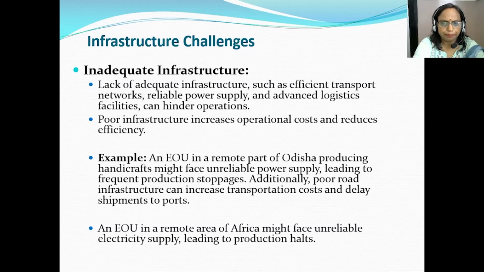Another example is an EOU located in a remote area of Africa, which might face infrastructural issues such as unreliable electricity supply, leading to production halts.